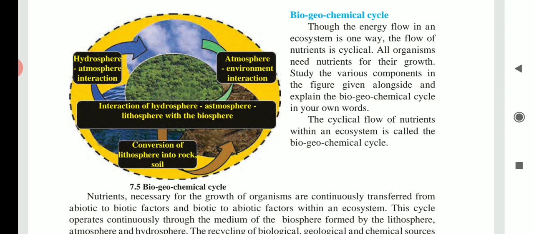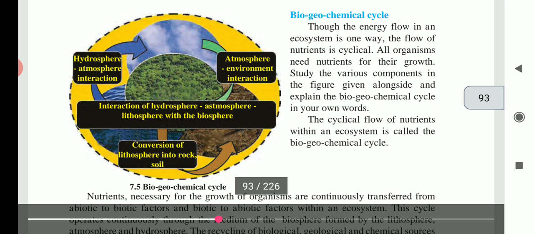The gaseous cycle is a speedier cycle than the sedimentary cycle. For example, if carbon dioxide has accumulated in an area, it is quickly dispersed with the wind or absorbed by the plants.